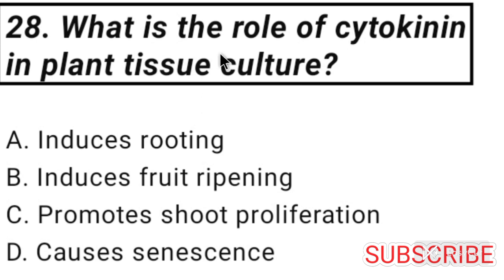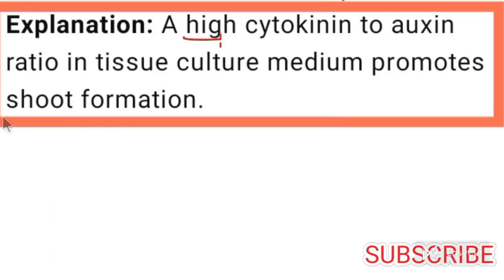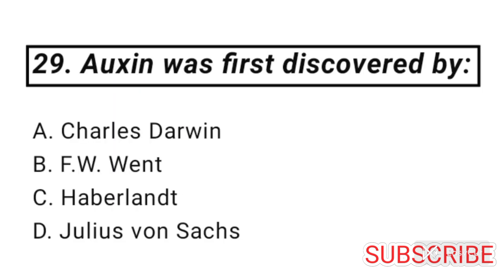Question number 28. What is the role of cytokinin in plant tissue culture? Cytokinin promotes shoot proliferation in plant tissue culture. So option C is correct for question number 28. A high cytokinin to auxin ratio in tissue culture medium promotes shoot formation.